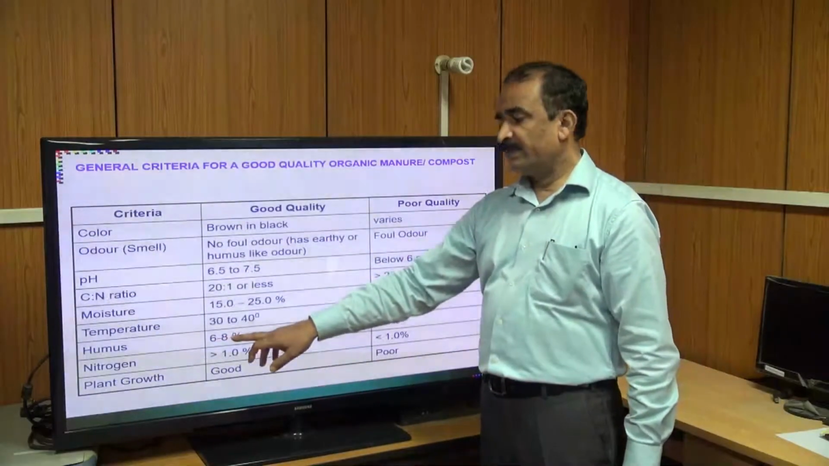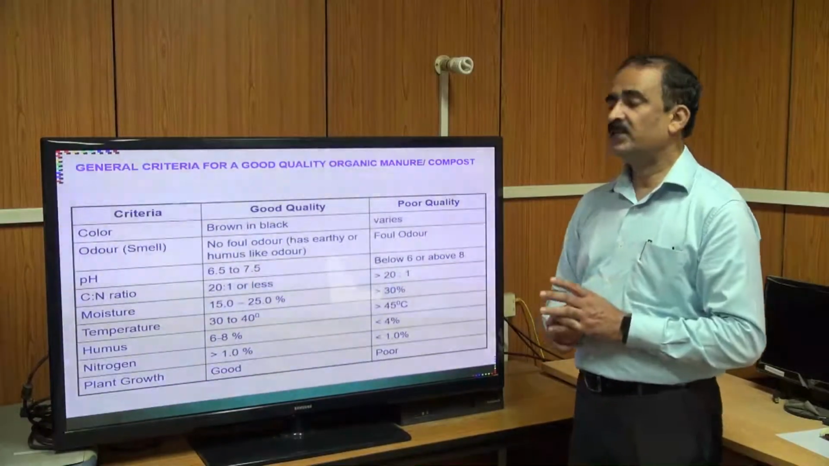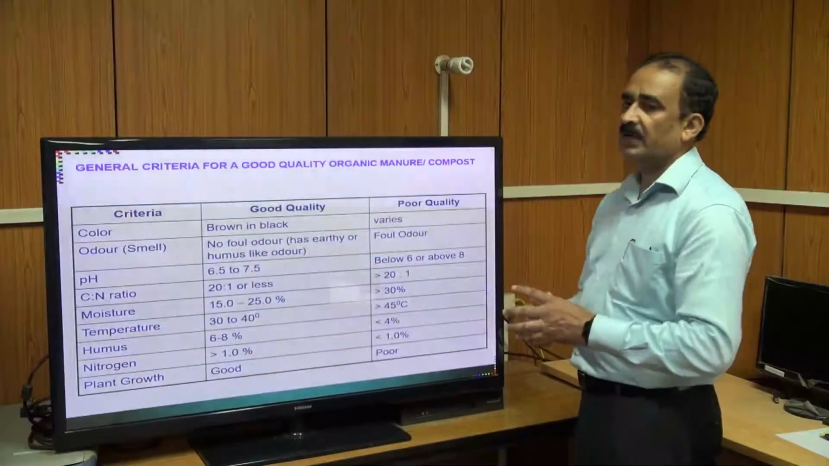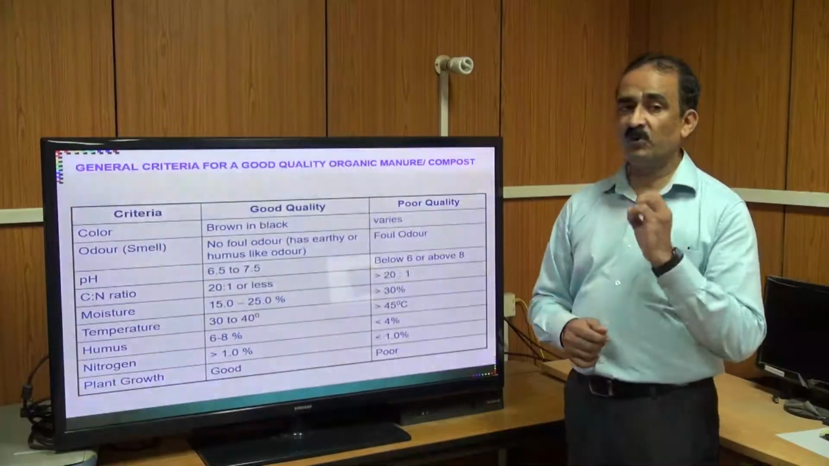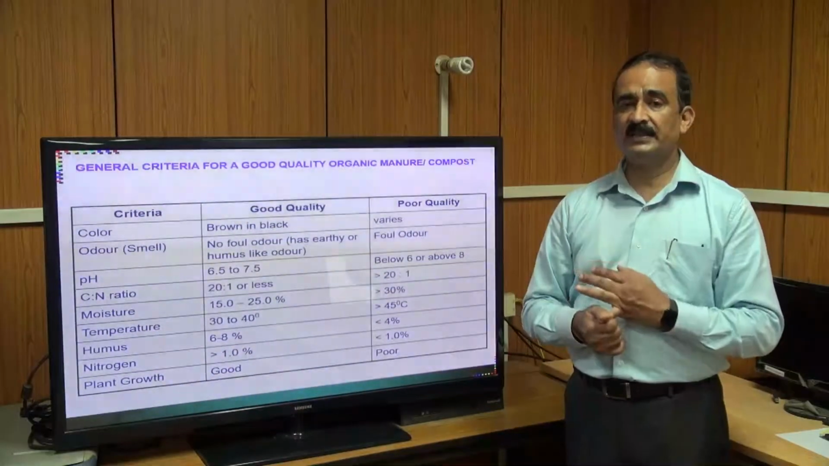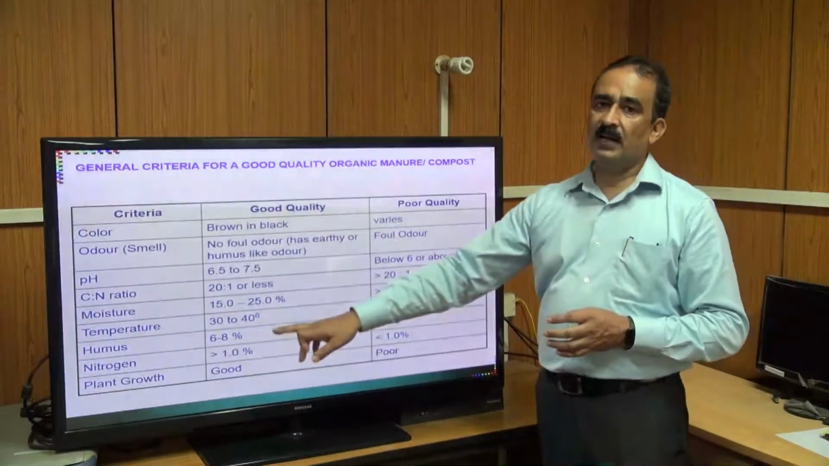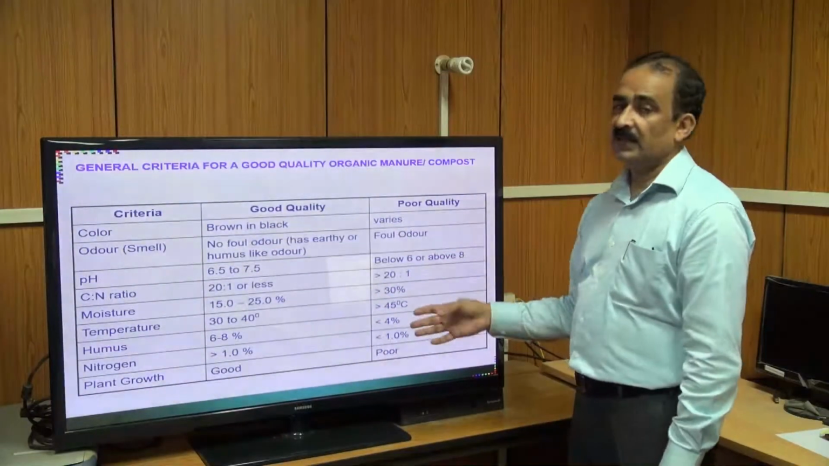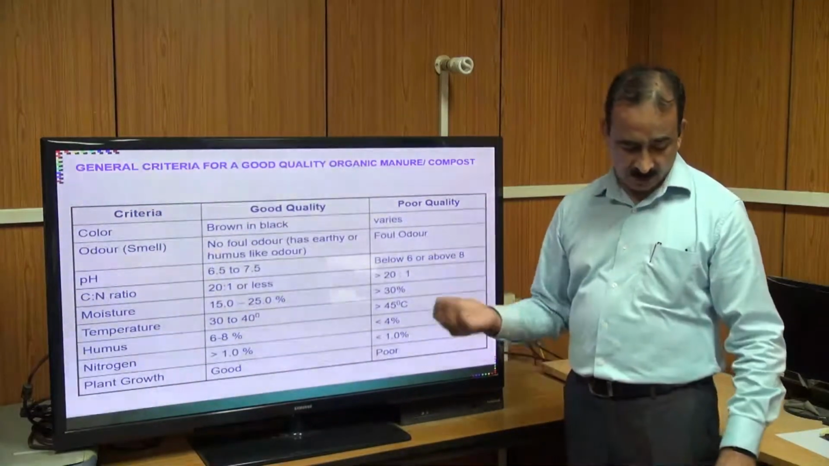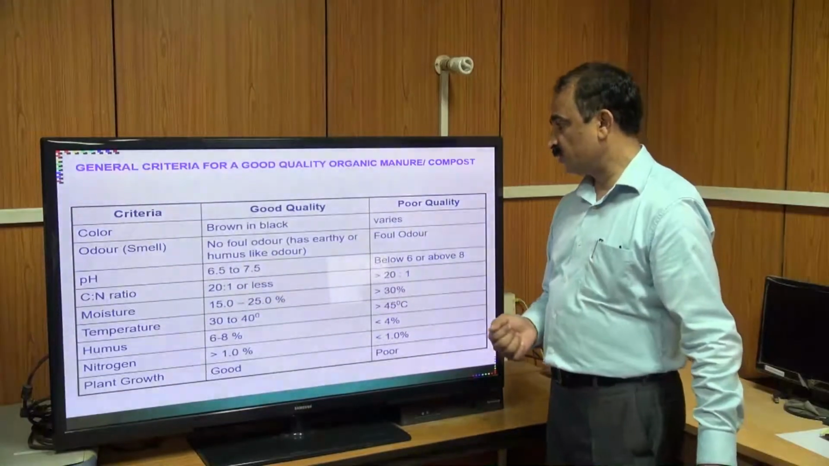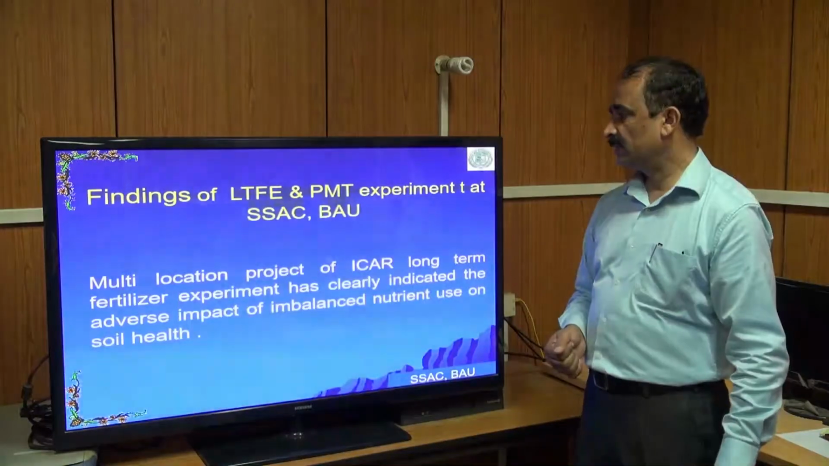Humus 6 to 8%, that is very important. Humus in good quality compost should be 6 to 8%, but in poor quality it may be less than 4%. In case of nitrogen, if you produce any type of organic manure and nitrogen is less than 1%, you can't say it is a good quality organic manure. So it should be not less than 1. In case of poor quality, it may be less than 1%. The response of good quality compost on the crop may be good. In poor quality, the crop may not produce or not look in good condition.